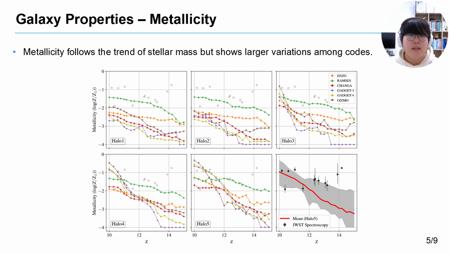We also analyze the metallicity evolution. Just like stellar mass, metallicity shows a similar trend, that massive halos align well with observation. However, the variation between codes is much larger. This is because each code treats not only supernova feedback but also metal diffusion differently. For example, Gasoline 3 shows the metallicity flow at redshift around 14 since it doesn't explicitly include metal diffusion.